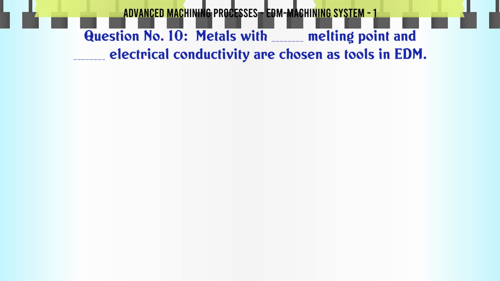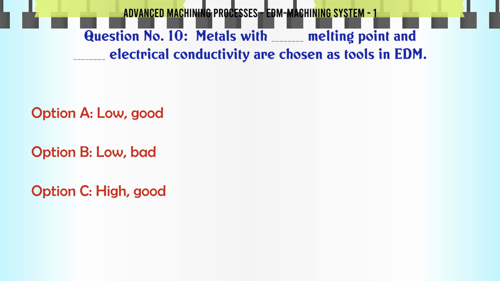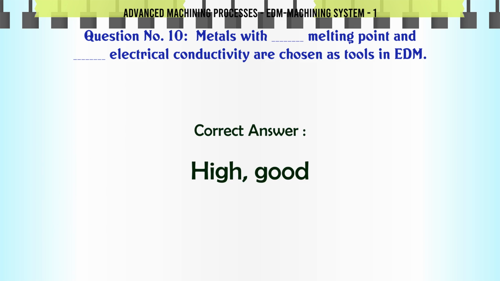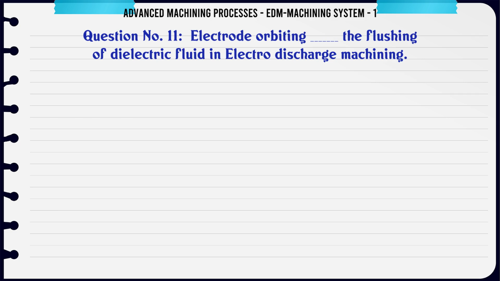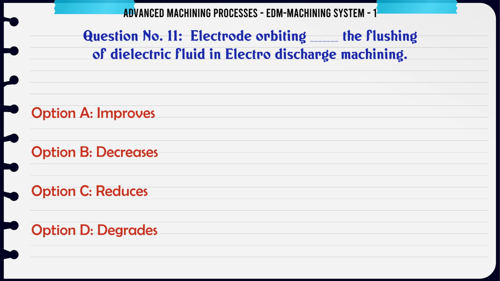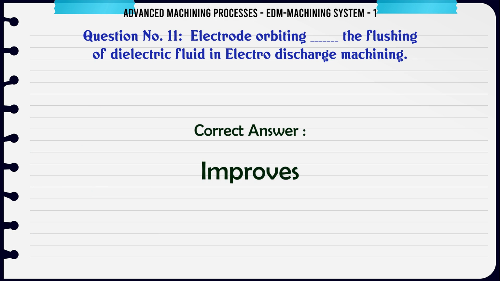Metals with melting point and electrical conductivity are chosen as tools in EDM. A. Low good, B. Low bad, C. High good, D. High bad. The correct answer is high good. Electrode orbiting the flushing of dielectric fluid in electro discharge machining. A. Improves, B. Decreases, C. Reduces, D. Degrades. The correct answer is improves.